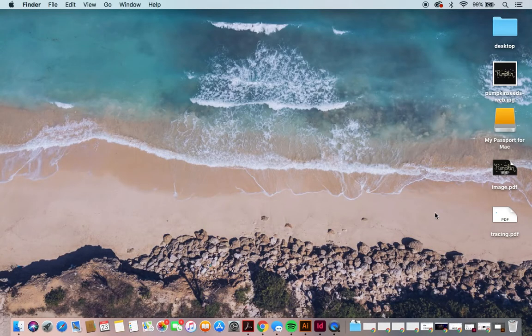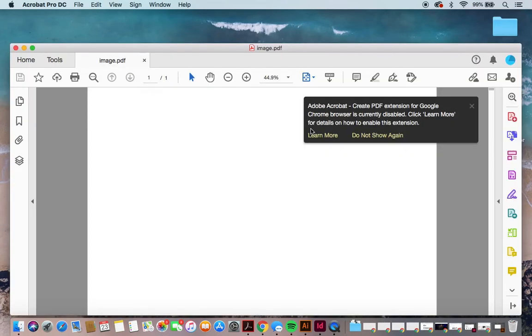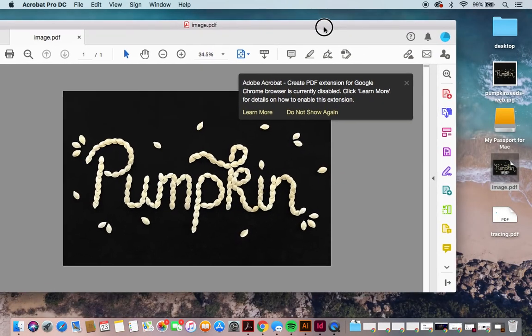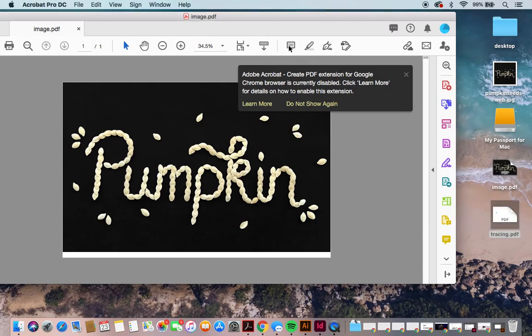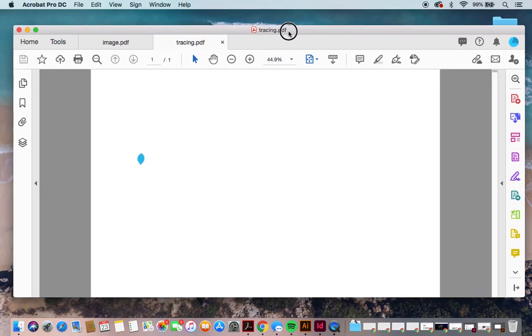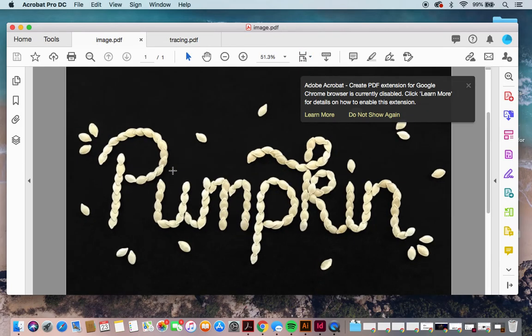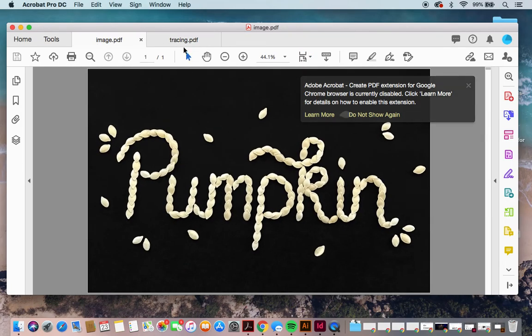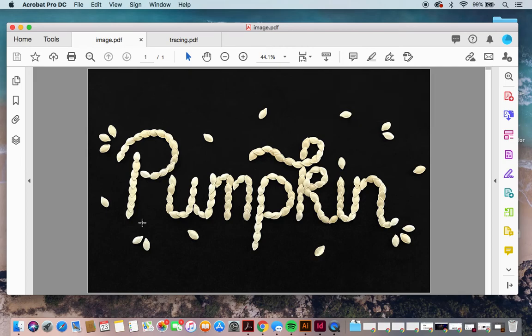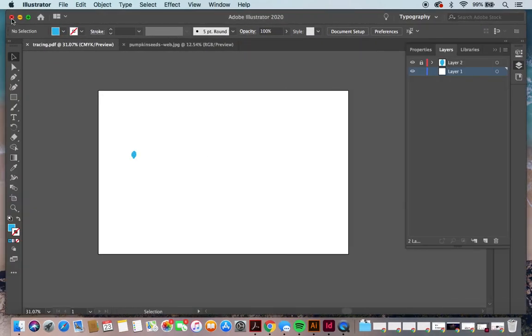And now when you go to your image, you'll see it pop up like this, and then your tracing pop up like this. Obviously, I did not trace the whole thing, but you can see that, if they're the same size, then they should be lining up exactly where it should be. And that is how you do it, and good luck.